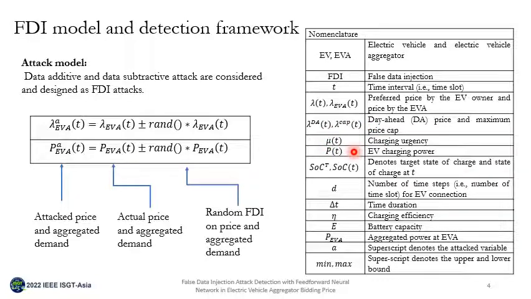Mu denotes the charging urgency, P is the EV charging power, SOC denotes the state of charge, D is the number of time steps, delta T is the time duration, and eta denotes the charging efficiency, E is the battery capacity, P EVA is the aggregated power at EVA, and alpha or A denotes the attacked variable. The minimum and maximum superscripts denote the upper and lower bounds.